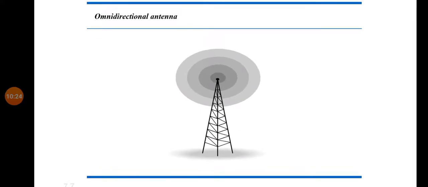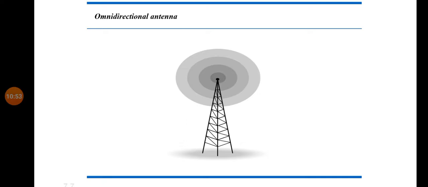Then next is the omnidirectional antenna. This is how an omnidirectional antenna looks. You are observing some spheres surrounding the antenna here. Spheres means circles. Correct? In between, the first circle is highly displayed, and the next is some light colored, and the next is some more light color, and the next circle is some more light color.